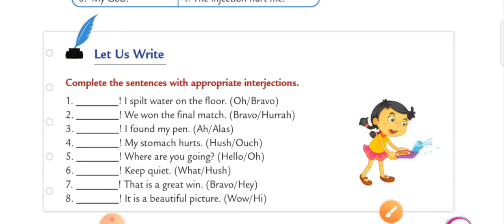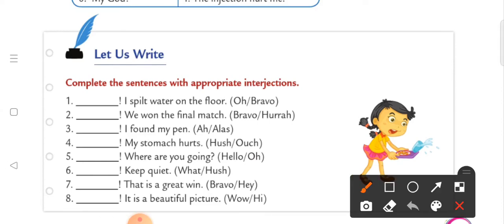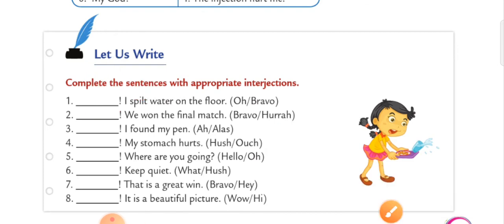It was a mistake, right? How can you say bravo? That is for encouragement. Dash, we won the match. So here what are we going to write? We are going to write hooray. Hooray, we won the match.